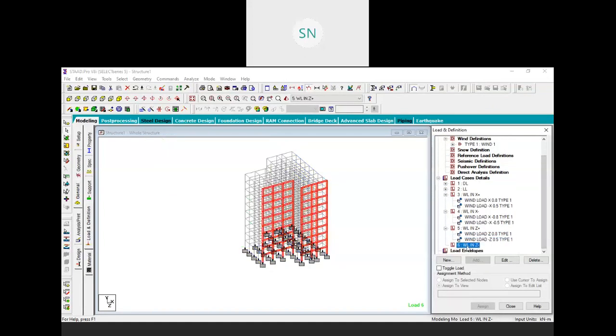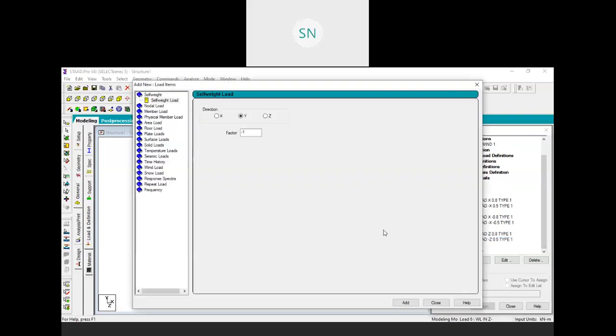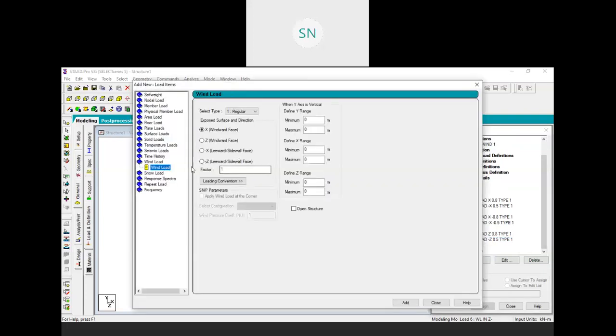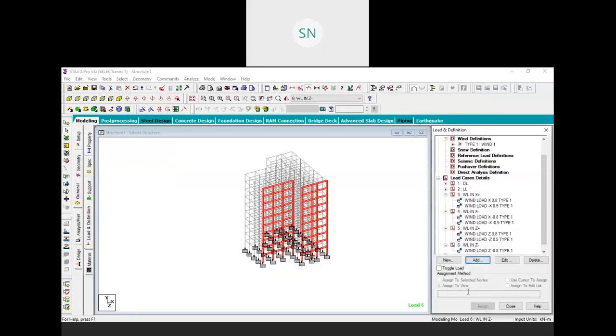Then the last one, this one for the negative z, let me add them. Click on the wind load, z direction minus 0.8 because it's a minus z direction. Click on the add, and in the leeward we will add minus 0.5, but we will add it later. Just close it, and I want to show that value.